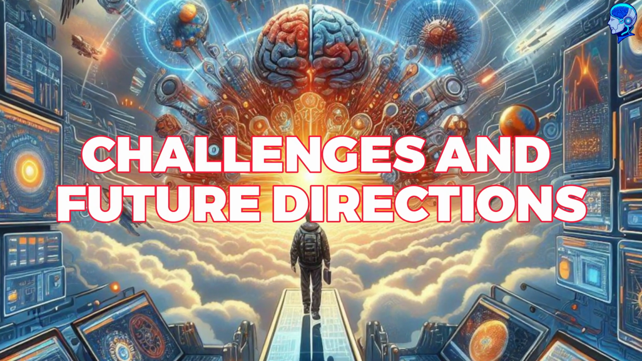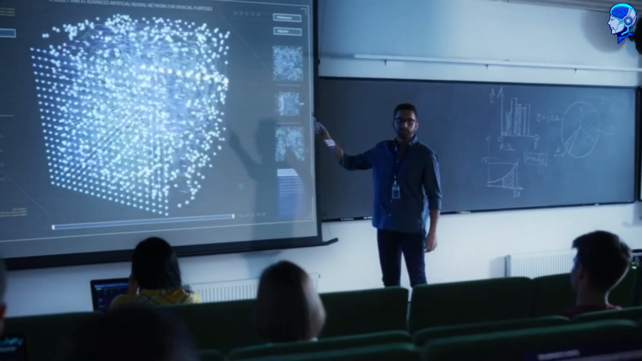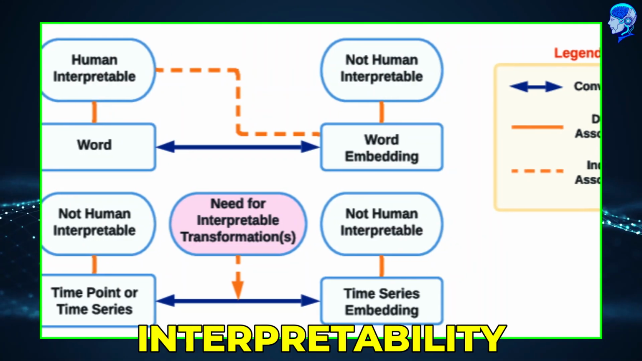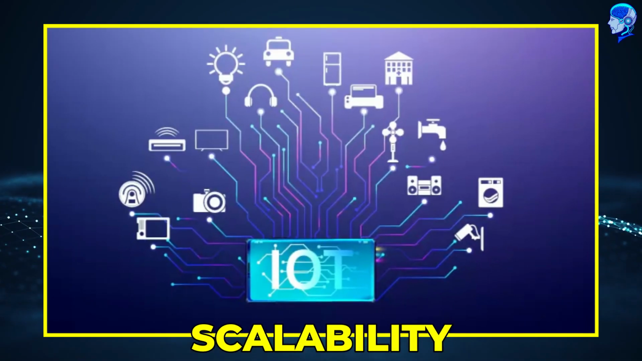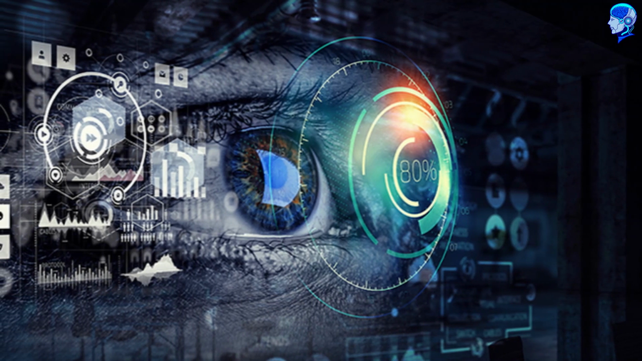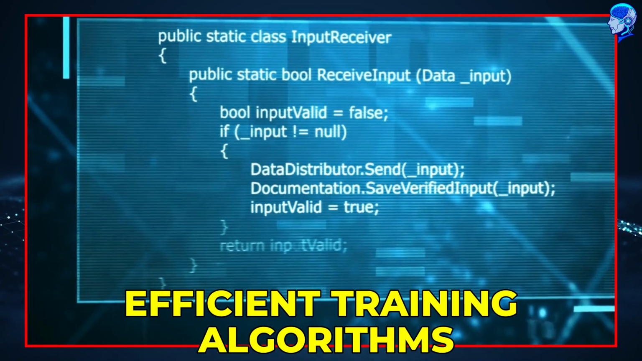Challenges and future directions. While neural networks have achieved remarkable success in various applications, they also face challenges such as interpretability, robustness, and scalability. Addressing these challenges requires ongoing research into model explainability, adversarial robustness, and efficient training algorithms.